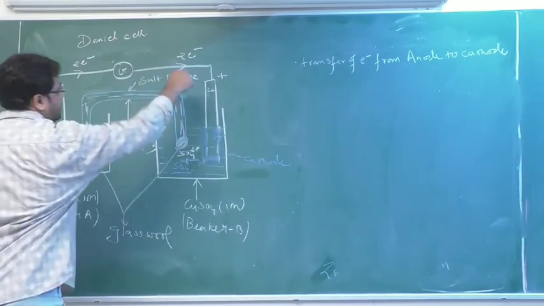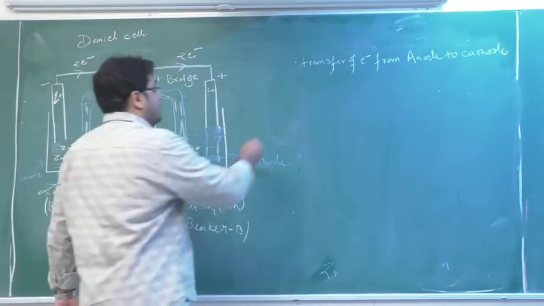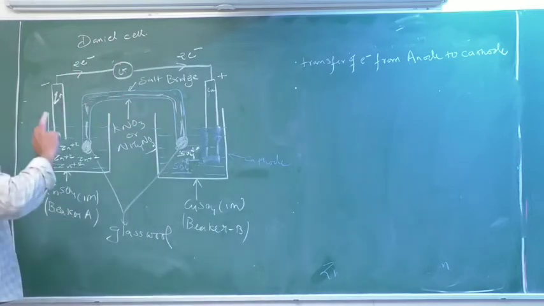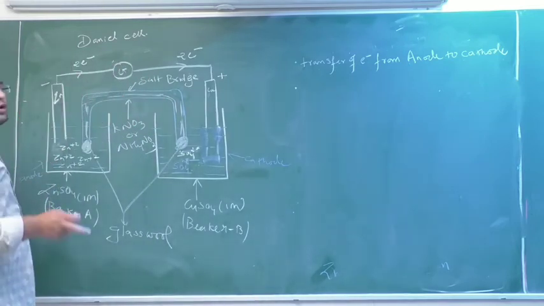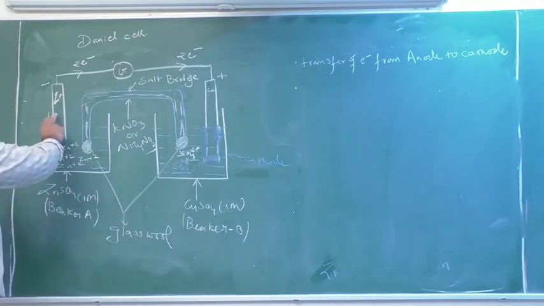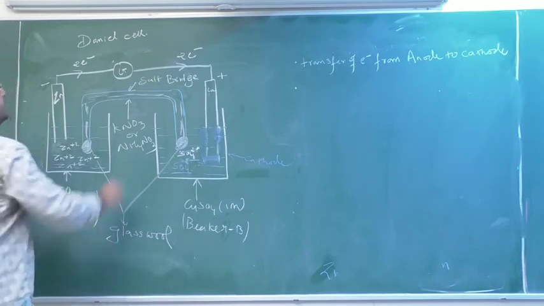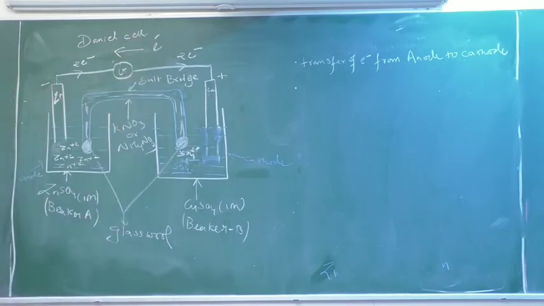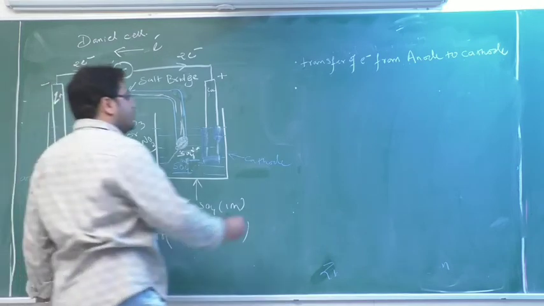From anode to cathode. Whereas where is the electric current going? You know the direction of electric current is always opposite to the direction of electron. So electrons are going from anode to cathode, so electric current, which is indicated by I, will be transferring from cathode to anode.